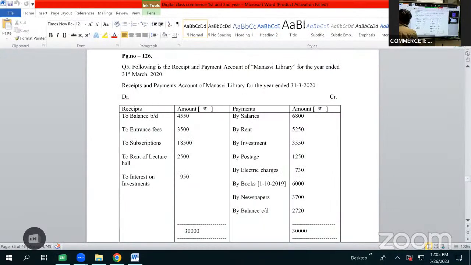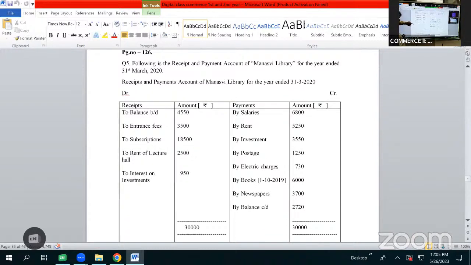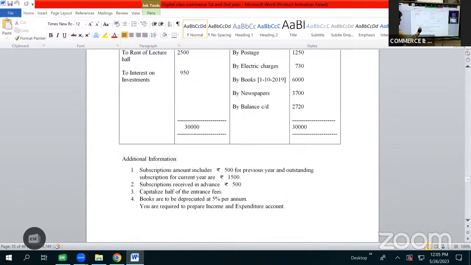So here is our question. Page number 126, question number 5. Following is the receipts and payments account of Manasri Library for the year ended 31st March 2020. Here is the receipts and payments account. We are provided with some additional information: subscriptions amount includes rupees 500 for the previous year, outstanding subscription for the current year 1,500, subscriptions received in advance 500. So we have an adjustment on subscription.